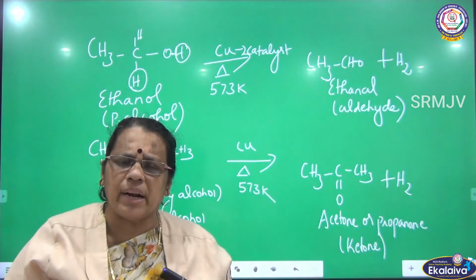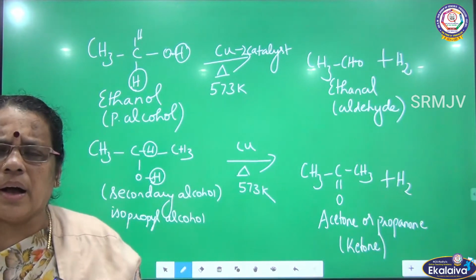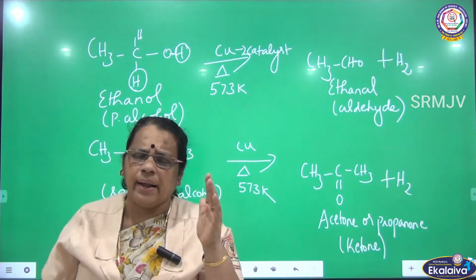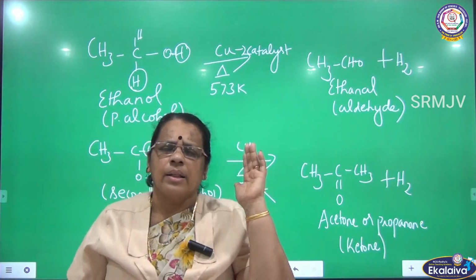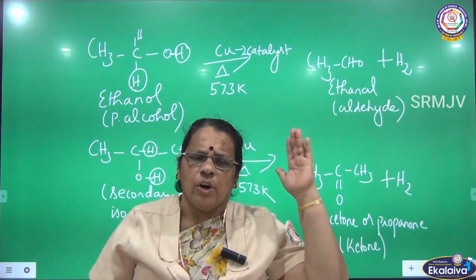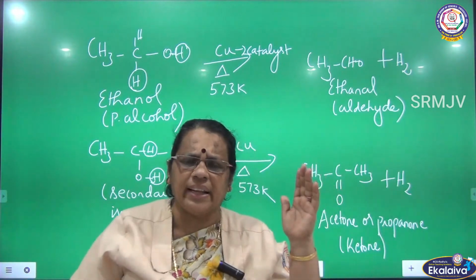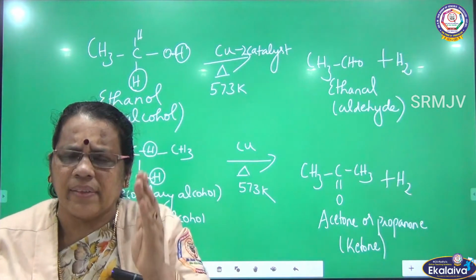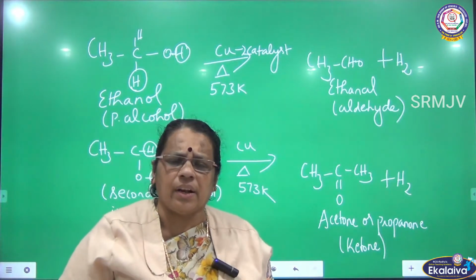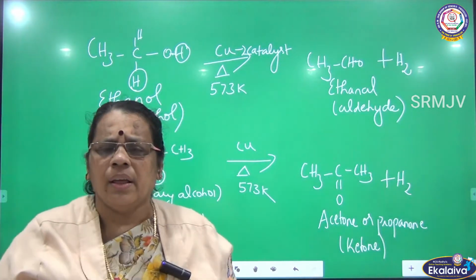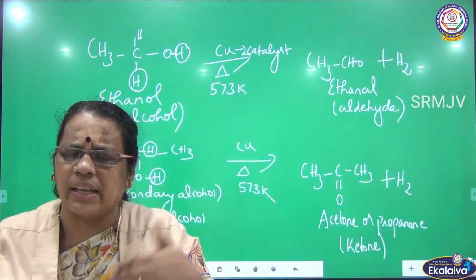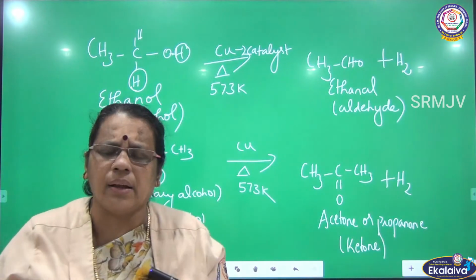And what is the product I am getting? In case of primary alcohol, the product is aldehyde. In case of secondary alcohol, the product is ketone. For primary alcohol, I have written ethanol. On catalytic dehydrogenation, after the removal of hydrogen, I got ethanal.